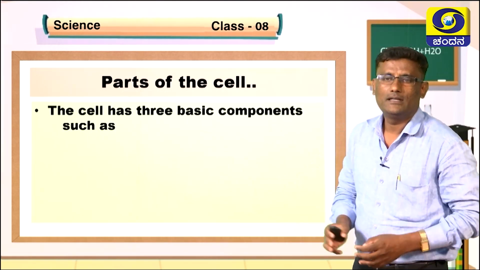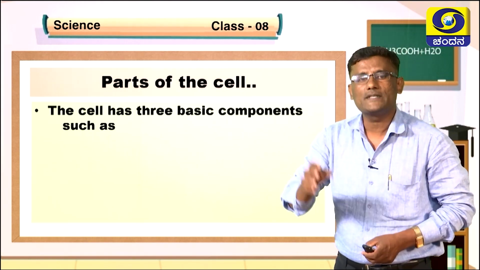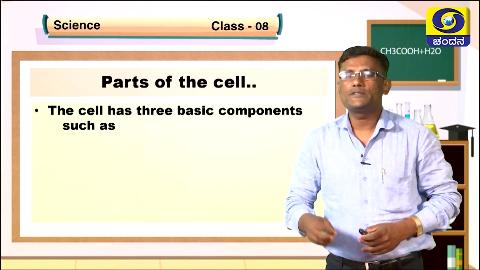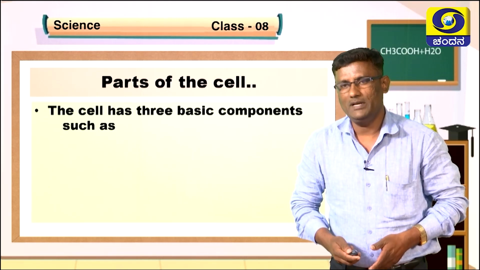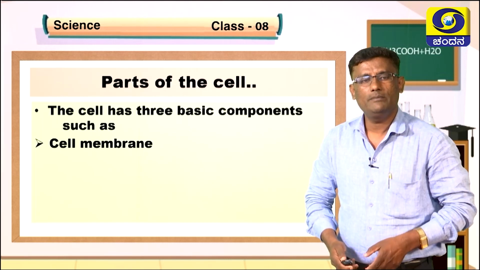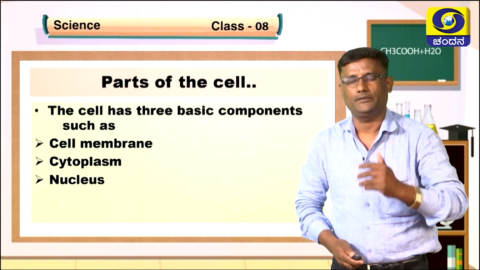Apart from that, let us move on to the next concept, the parts of the cell. My dear children, the cell is basically made up of three important components: the first is the cell membrane, the second is the cytoplasm, and the last is the nucleus.